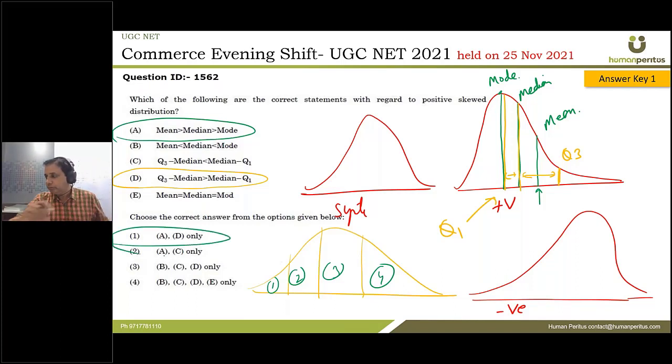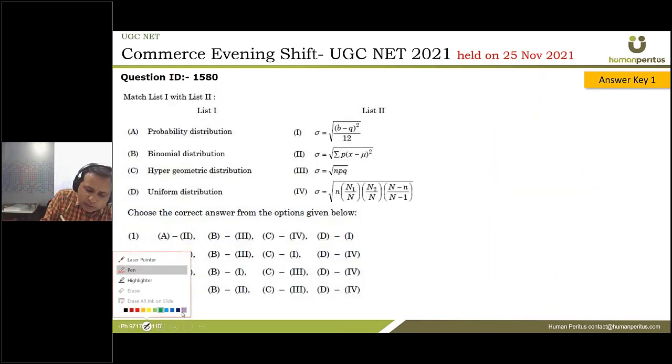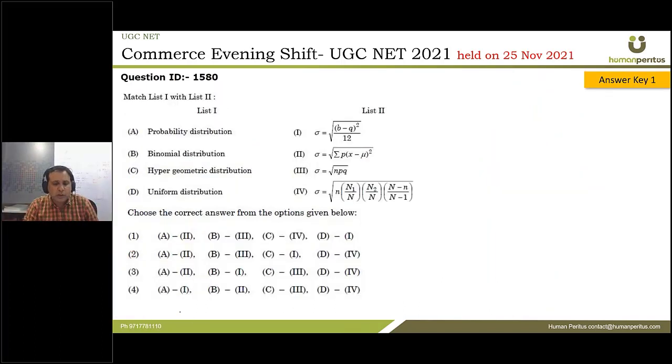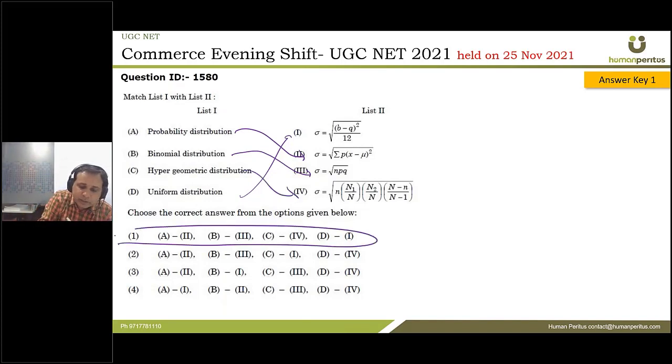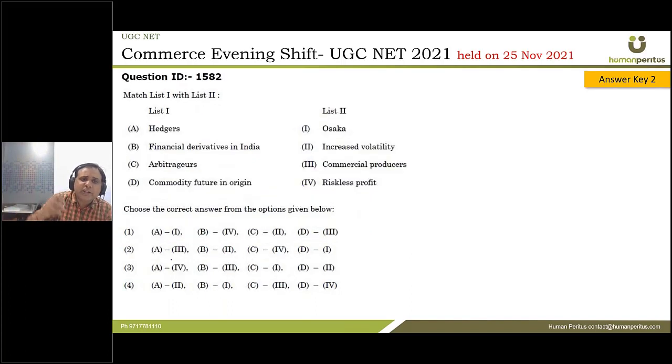Therefore your correct answer is 1. Okay, next one. So these are formulas of different probability distributions. Not much to teach, guys. Your uniform will be this, your binomial will be this. We did some time back. Your probability distribution is given by this, hypergeometric is this, and your correct answer will be A. You can do it yourself. Yeah. Next one.